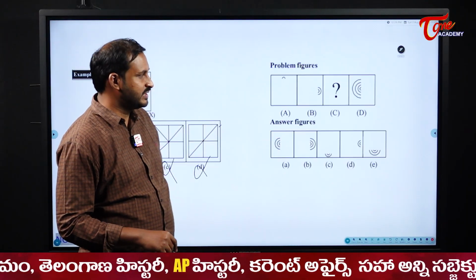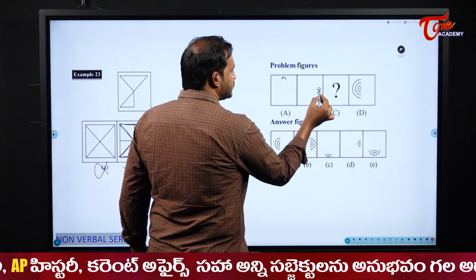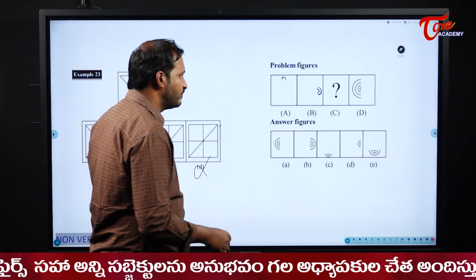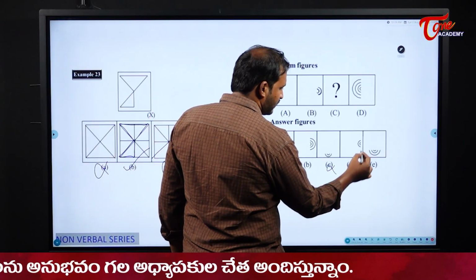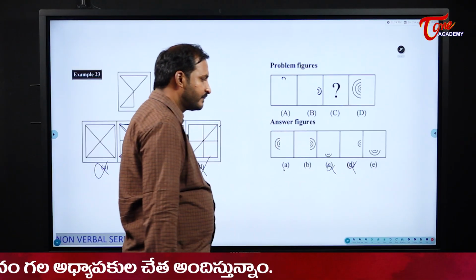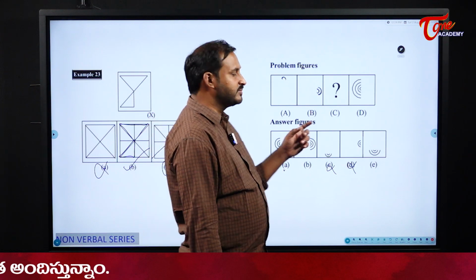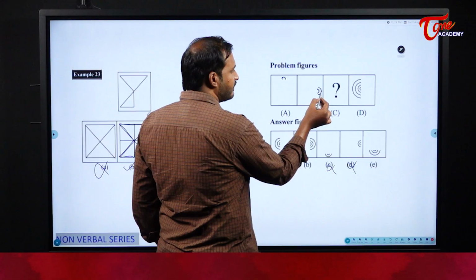Now next, what comes next in between this one? Now one semicircle, two semicircles, so obviously my answer should be three semicircles. Here I have 3, here I have 2, so this one went wrong, then D also went wrong. Here C and D are wrong. Why? Because they are just 2 circles each. Next, when it comes to the semicircle, how the movement is happening, please see here. From here it came here.